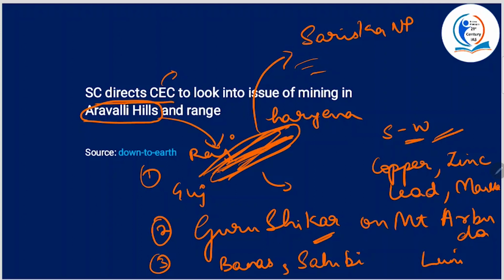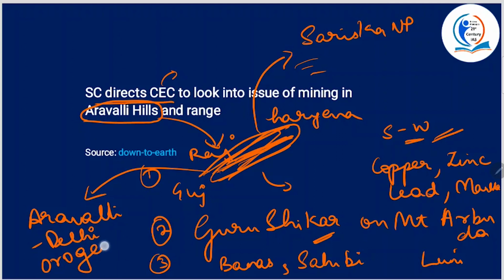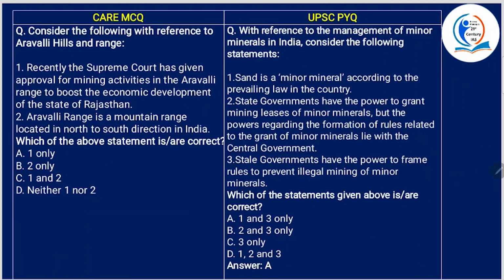Alright, and if you trace the timeline of formation of Aravallis, they formed during the Proterozoic era due to tectonic plate collisions. Alright, and the Aravalli range is a part of larger Aravalli Delhi orogenic belt. Alright, so these are some basics.